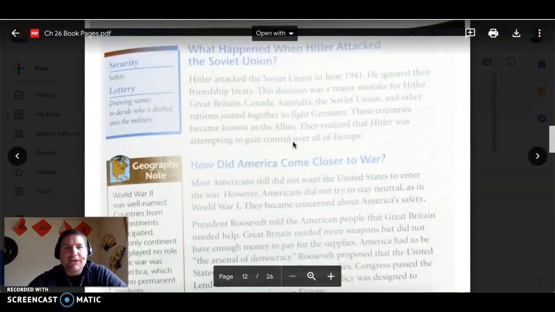Going on to the next page. Next word is security. Say security. And security means safety. We have our military for the security or the safety of our country, right?